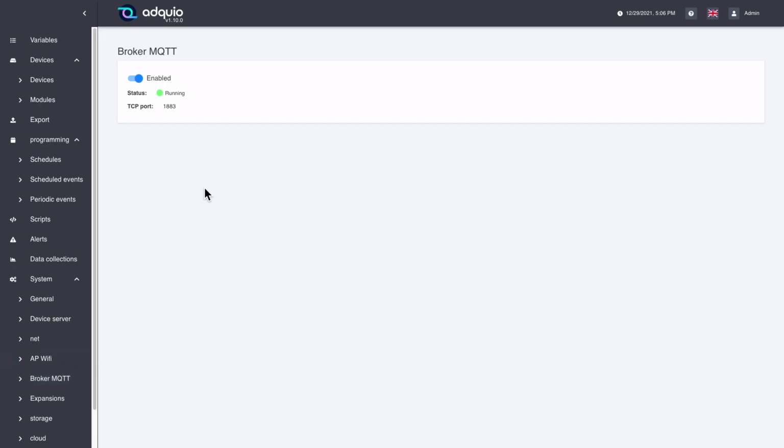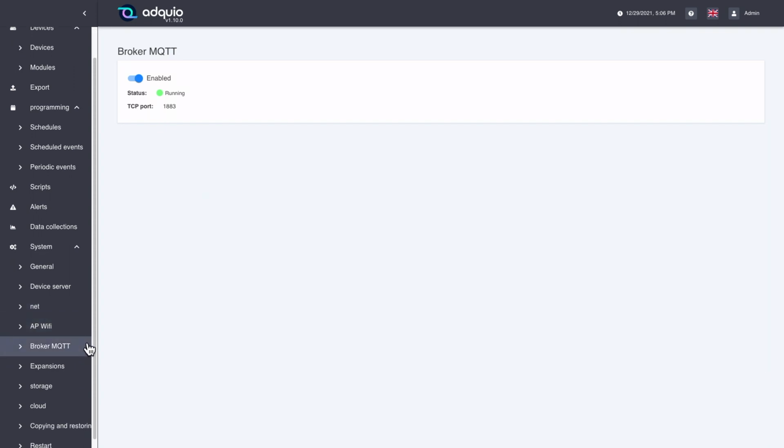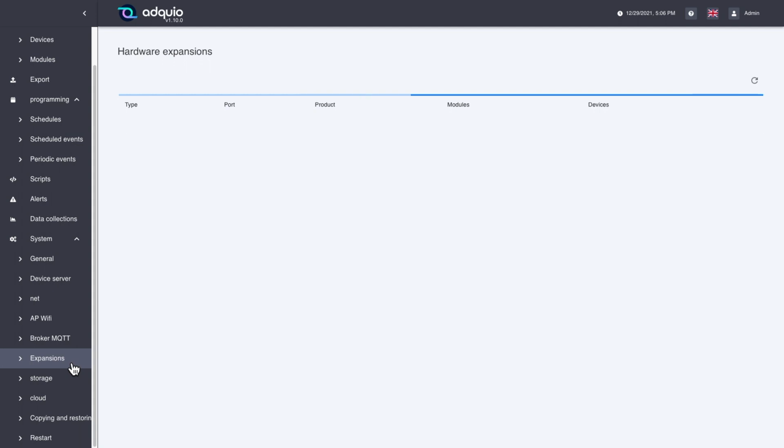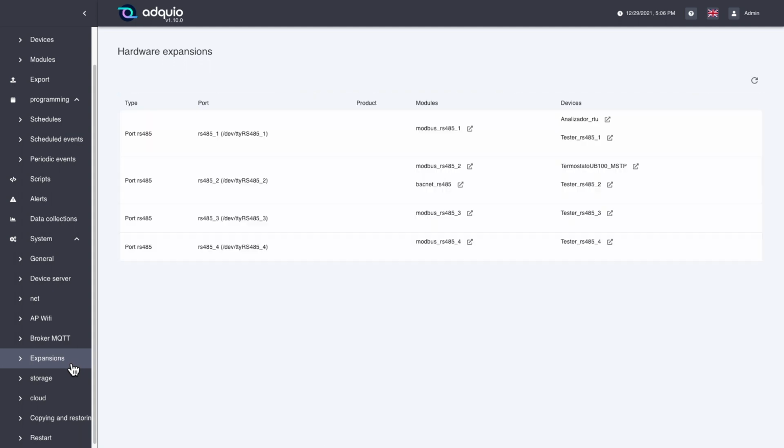We have the MQTT broker. If we are working with this protocol, we must have it activated so that it works as if it were an MQTT broker. We have the configuration of expansions. Adquio can have several expansions connected on the sides. As you already know, in the event that we connect a new one, an expansion will appear here, and a button that allows us to adopt or incorporate that expansion, simply by clicking OK.